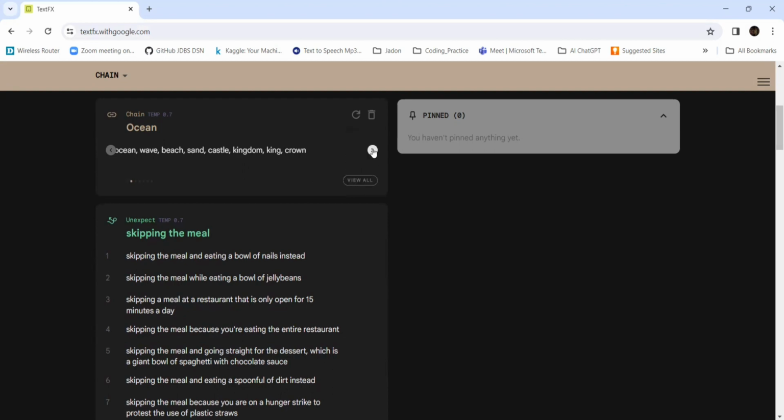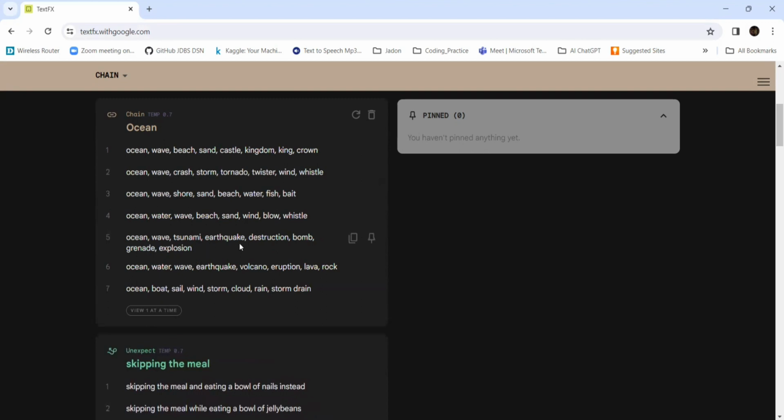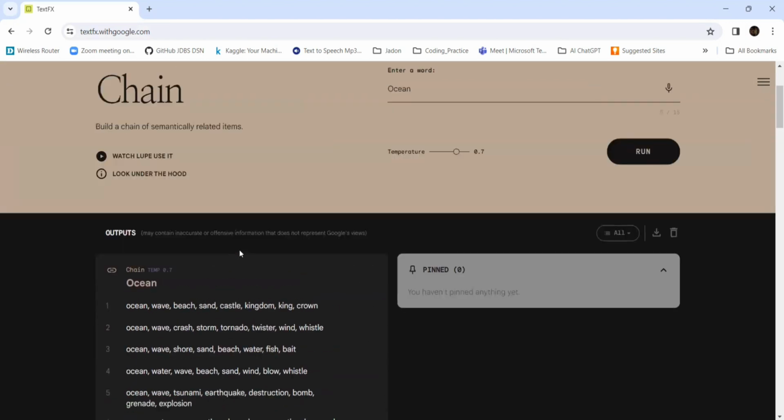This is one. The next: tsunami, earthquake, destruction, bomb, grenade, explosion. So it forms chains of meaningful word combinations.